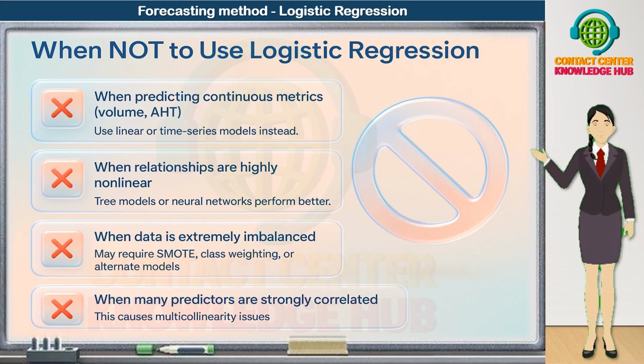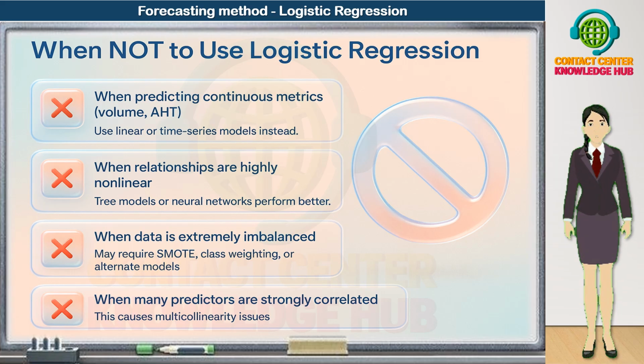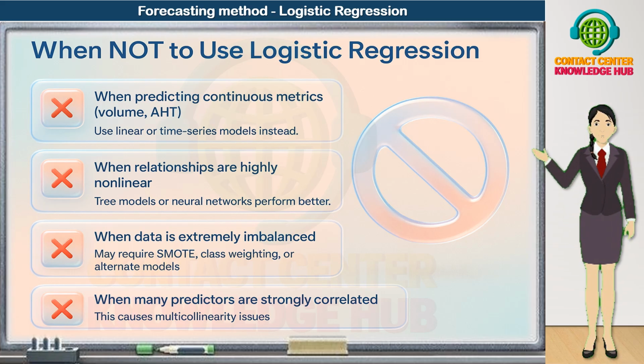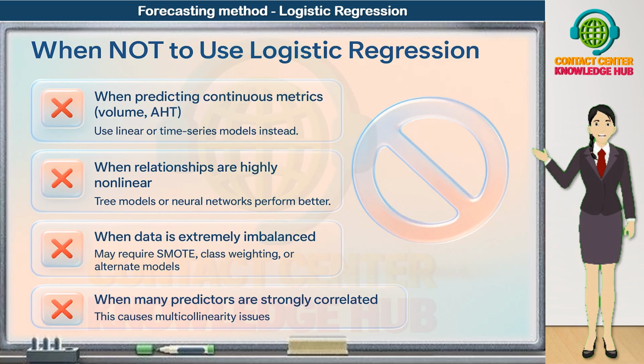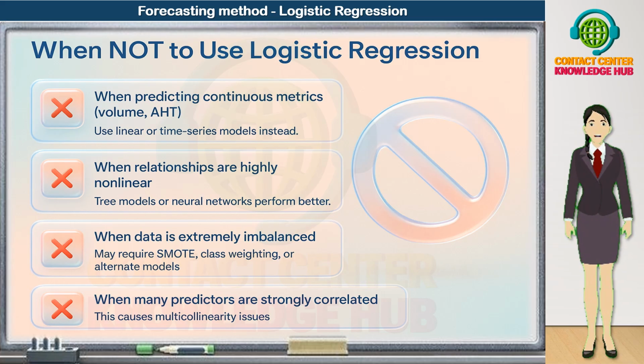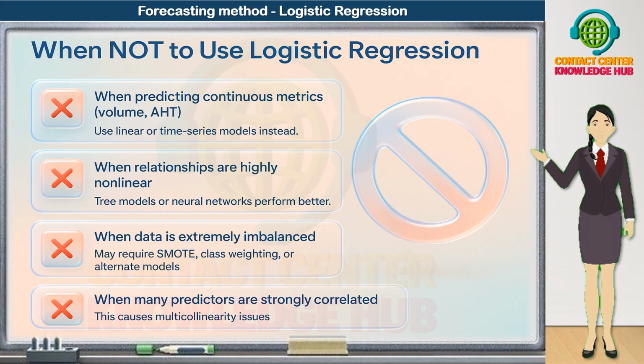Third, be cautious when the data is extremely imbalanced. For example, if only 1% of customers churn and 99% stay, standard logistic regression can struggle. It may just learn to predict no event almost all the time. In such cases, we often need techniques like SMOTE for oversampling, class weighting, or even alternate modeling approaches better suited to rare events.